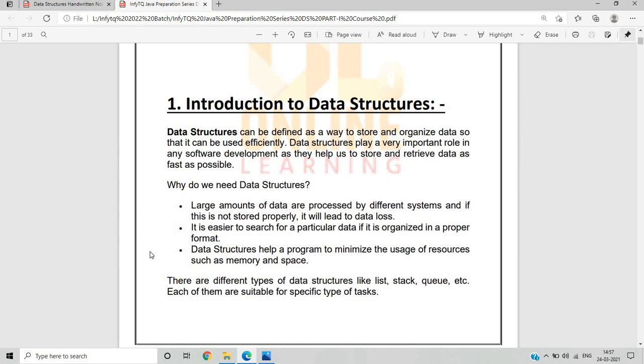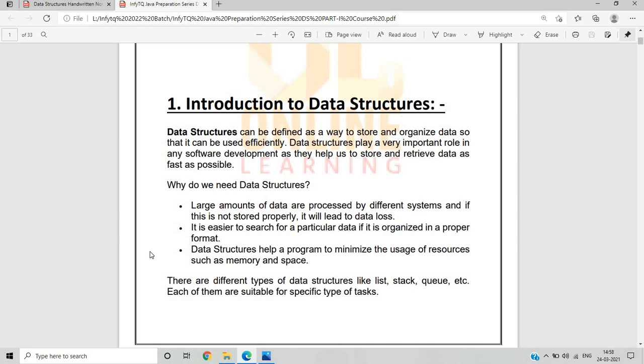So why do we need data structures? This is the most asked question in interviews also: why do we learn data structures, or why do we need them? There is a large amount of data that is processed by different systems, and if it is not stored properly, it will lead to many problems like data loss.